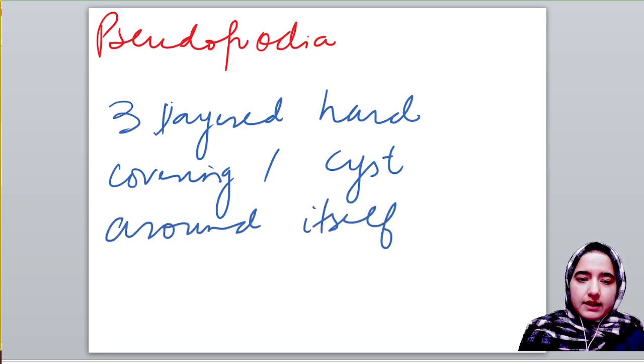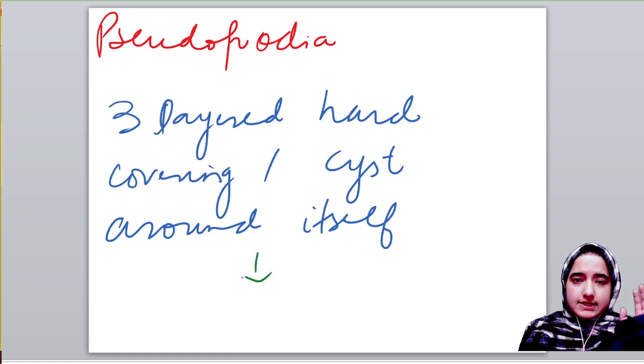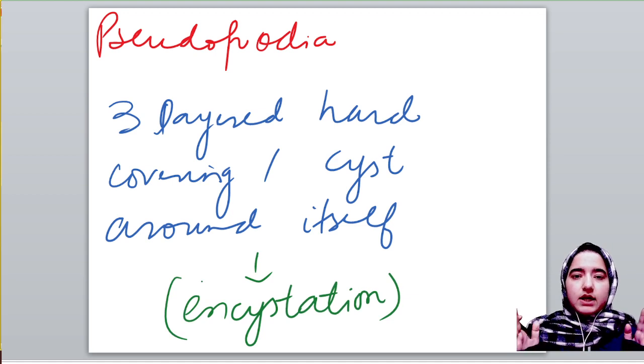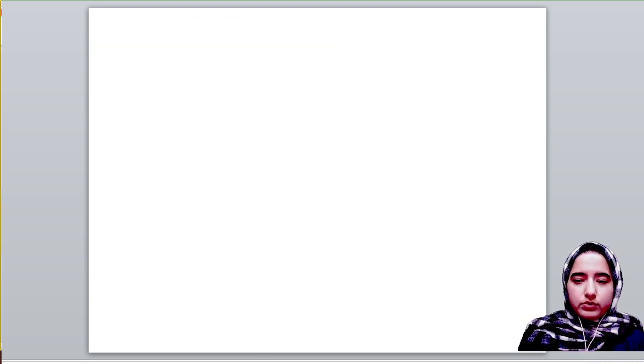This phenomenon is known as encystation, since the cyst is developing outside the body of the amoeba. When favorable conditions appear again, amoeba divides by multiple fission and releases many spores into the environment, and those spores develop into new amoeba, new organisms. I hope this concept is clear.